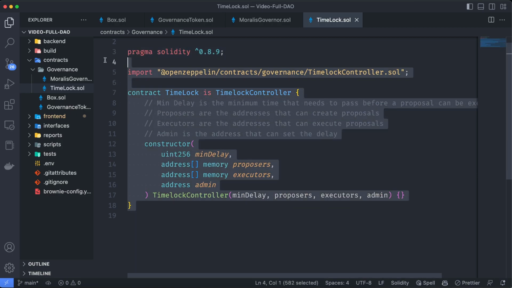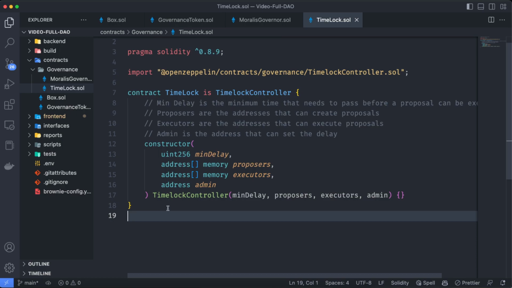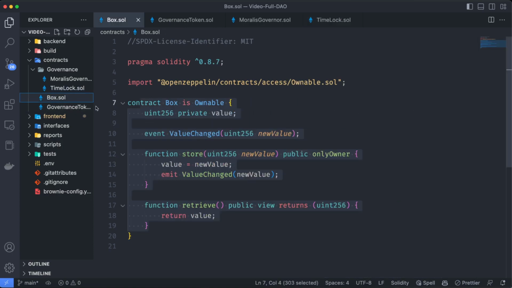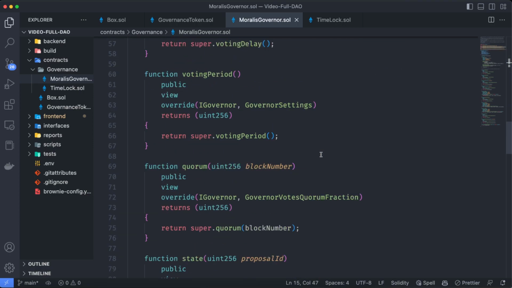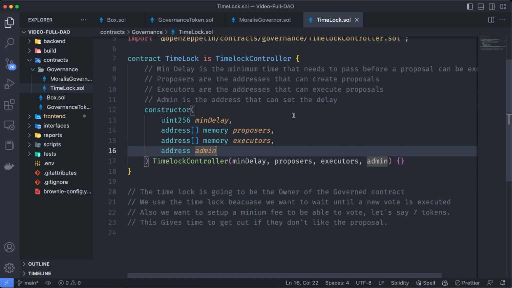This TimelockController is going to be the owner of the Box contract.sol, and we use a time lock because we want to wait until a new vote can be executed. Also, the TimelockController gives us the opportunity to get out if we don't like a proposal. And look at this, as easy as that, we have our complete DAO. We have the contract to be governed, the governance token, the DAO itself using the latest cutting edge standards of the industry, and also a time lock which is going to manage that DAO.